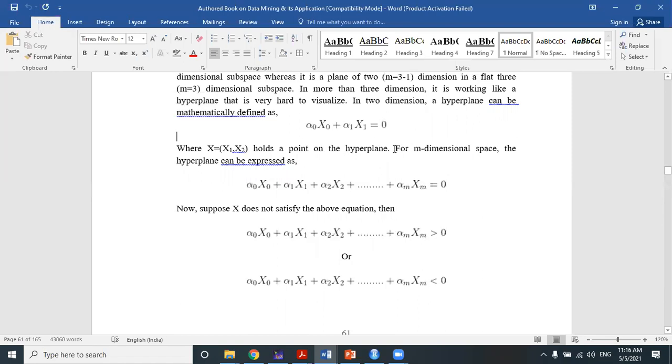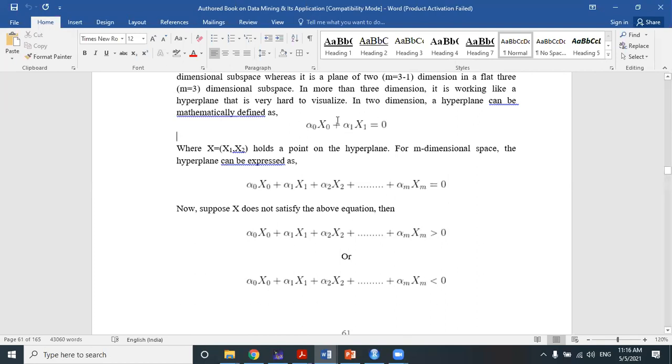And for m dimensional space, the hyperplane can be represented similarly. This is a two dimensional space, that's why only 2 points are there and 2 constants are there. Alpha 0, alpha 1 are the constants, positive constants that are associated with each and every point of the hyperplane according to the dimension. And it is working like a hyperplane that is very hard to visualize. Okay, very hard to visualize. Now the thing is that if we apply this concept for m dimensional space, that means a hyperplane with m minus 1 dimension. M dimensional space means hyperplane with m minus 1 dimension.